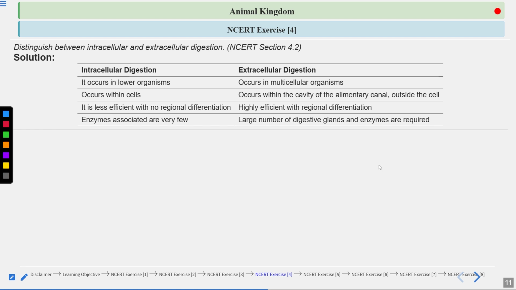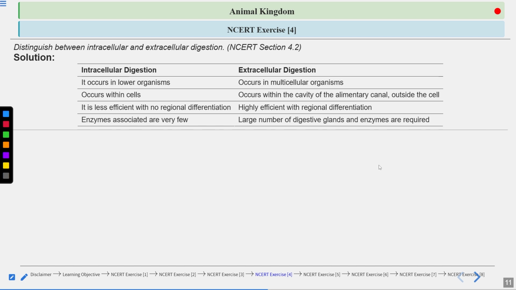If we talk about humans, we have a well-developed alimentary canal, the digestive tract. When you eat food, you chew it, masticate it, and mix it with saliva, and the food moves in the form of a bolus from the esophagus to the stomach. In the stomach we have different gastric juices, with secretion of HCl, mucus, and pepsin.